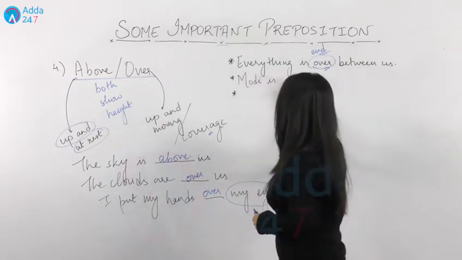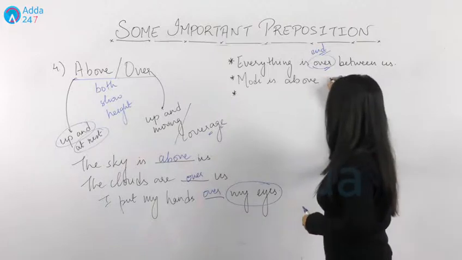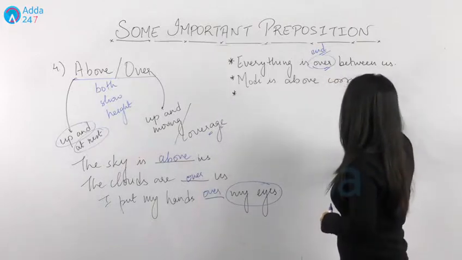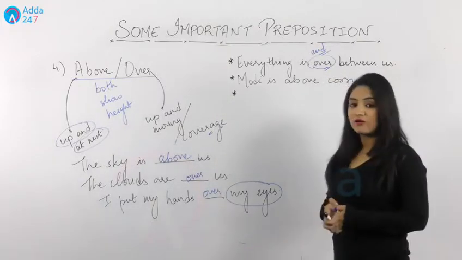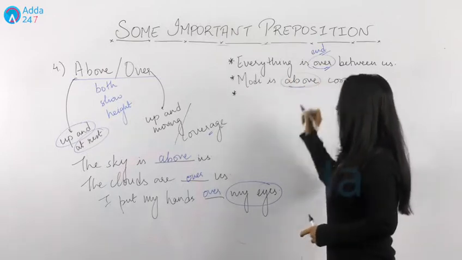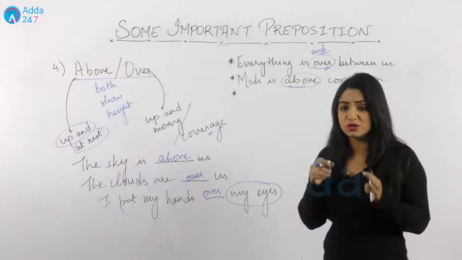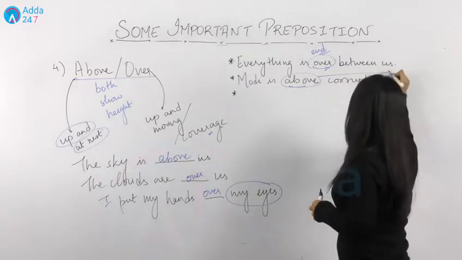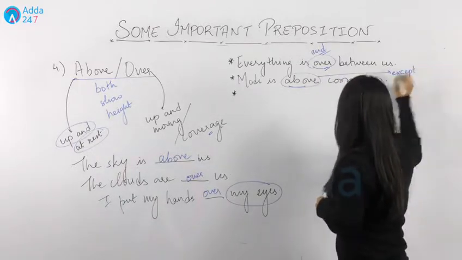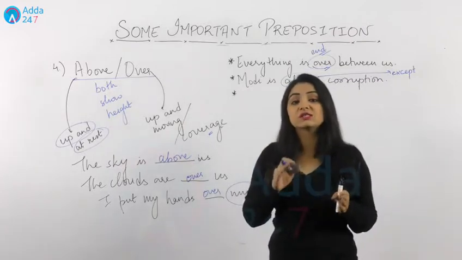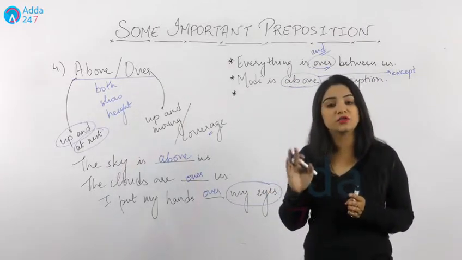If I say Modi is above corruption. So what do you have? You have above here, and above does not mean that he is the head of corruption. Here above means he is an exception to corruption. He is not involved in corruption at all.